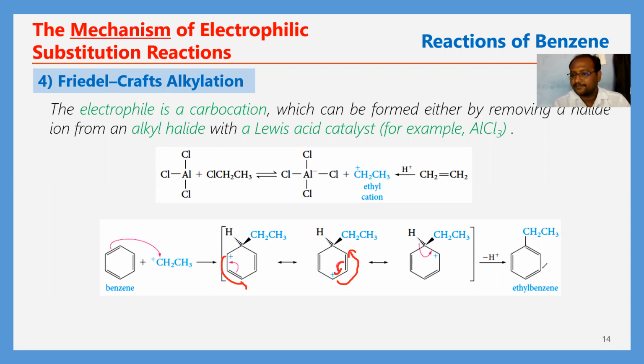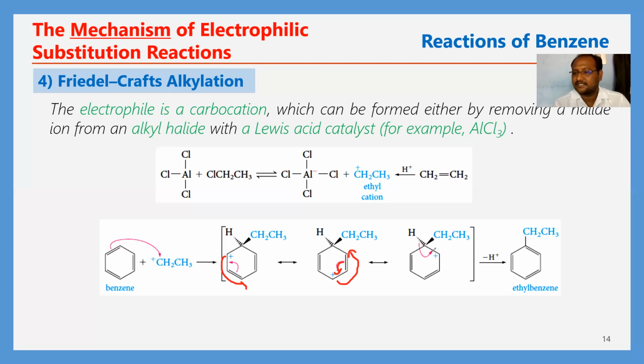And in the final step, by the elimination of H plus ion. In the presence of AlCl4 minus, one of the Cl minus ions deprotonates the ring by taking the proton from the position where the ethyl group is attached. Okay, then what happened here? The elimination of H plus ion is taking place.